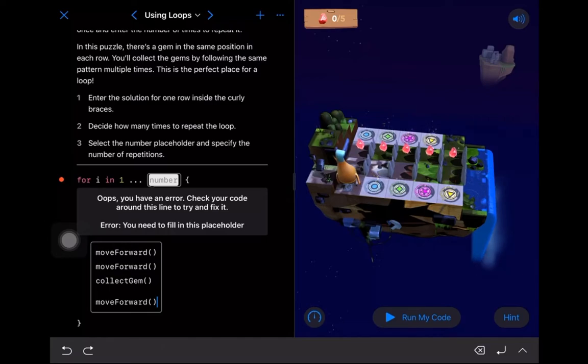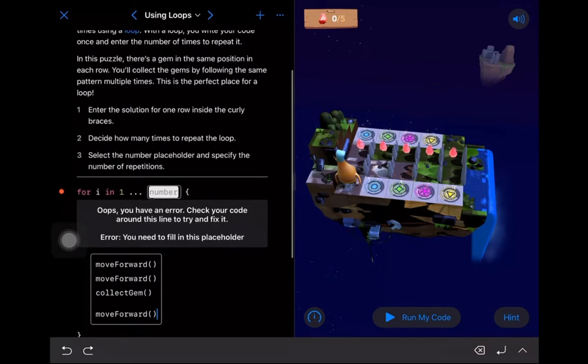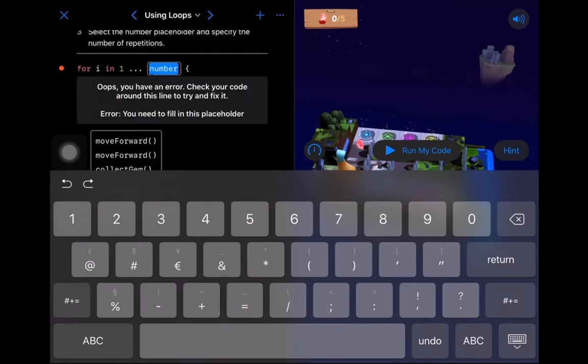Ooh, we have an error. We have that little red dot that we'd like to avoid. But it's telling us we have an error. Check your code around this line to fix it. Error, you need to fill in this placeholder. Okay, that's not too bad. This is one of the more understandable error messages we might get. So if we tap on number, it'll highlight the whole thing. And it's looking for a number.